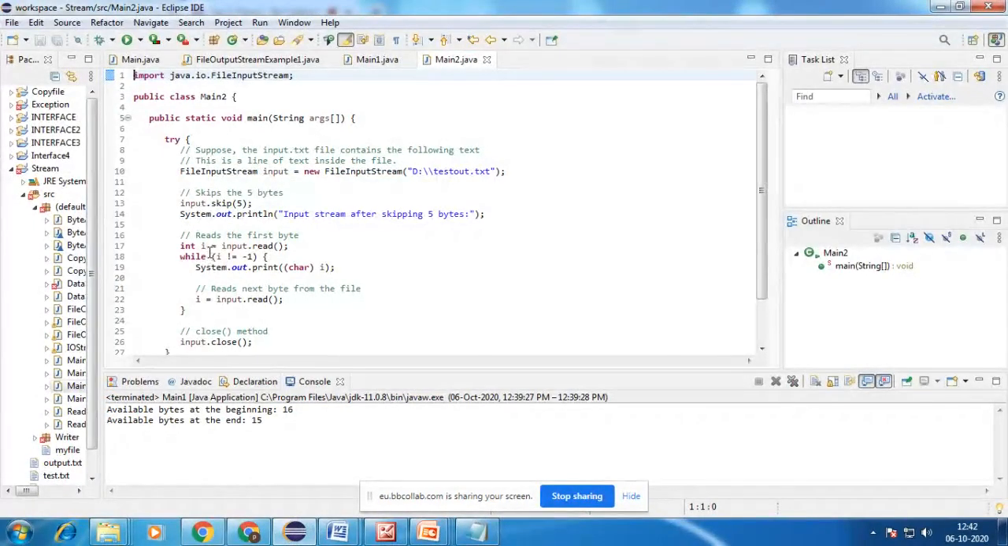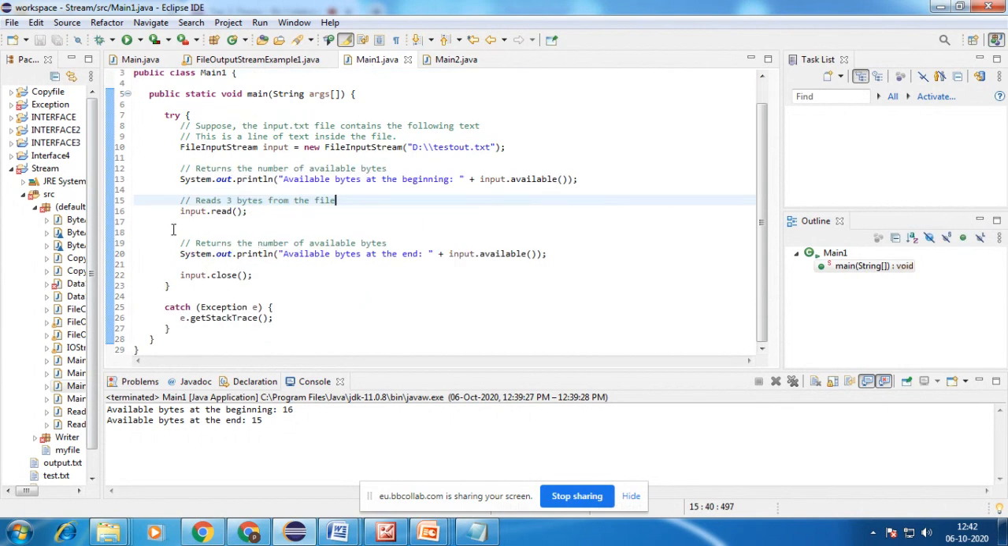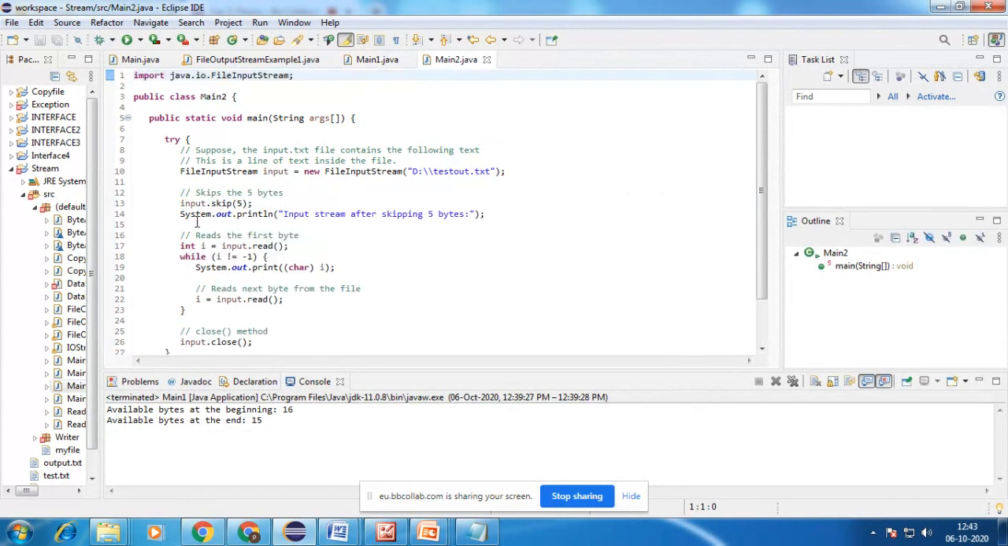Here we are directly using input.read, so it has to read the byte. But here we want to read as well as write that particular byte. We want to write the remaining bytes which are available in that file. Even here we are using a character, as used in the first example.